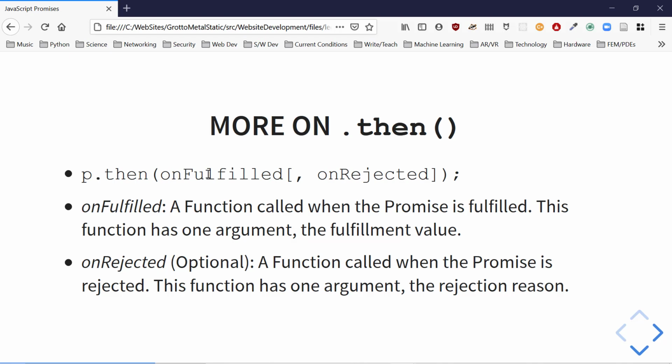We're going to give it a function to be called when it's fulfilled, and we better have a function just in case things get rejected. If you don't give it a rejection handler, it's going to throw an exception. Are you saying this is kind of like exceptions? Yeah, it's kind of close. We're going to see more about that when we get to async and await.